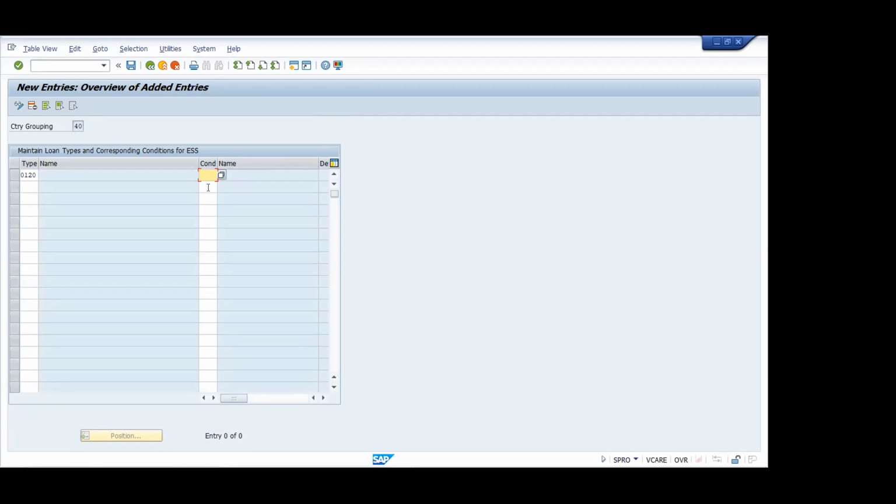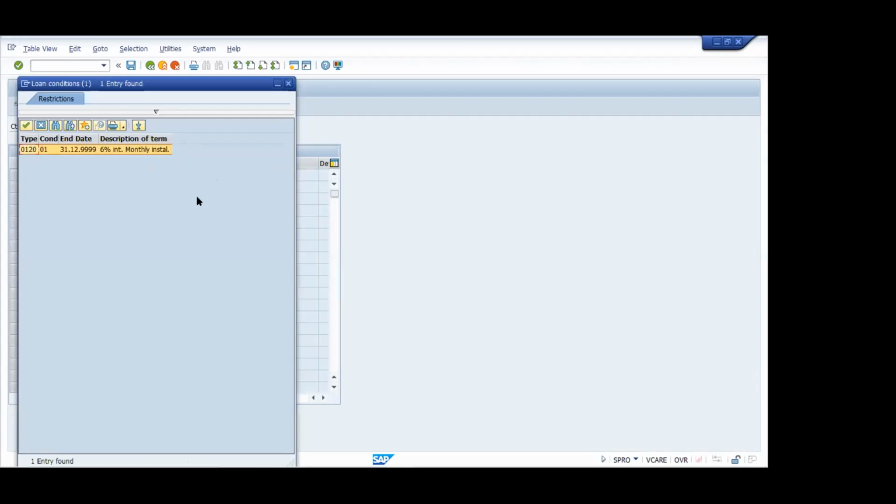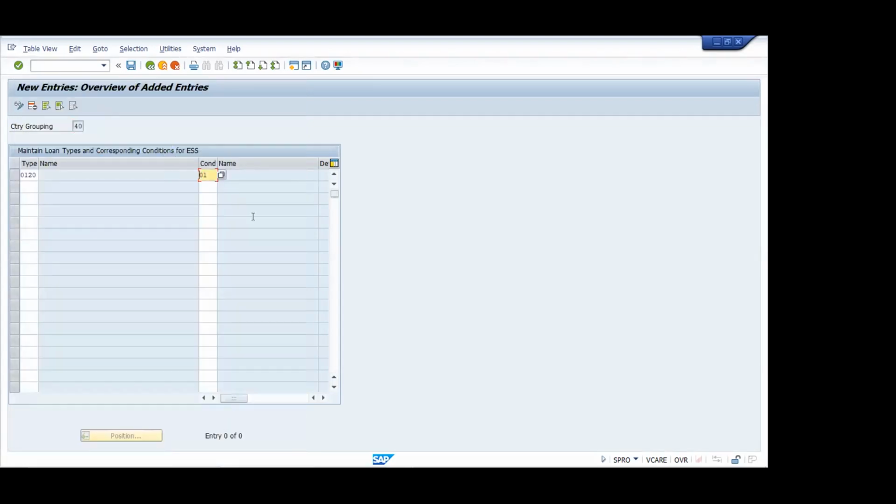You just choose the conditions from that button. So loan condition as per this, we have defined, like 6% interest, monthly installment. You can choose that. Click enter. Scroll a little bit right.